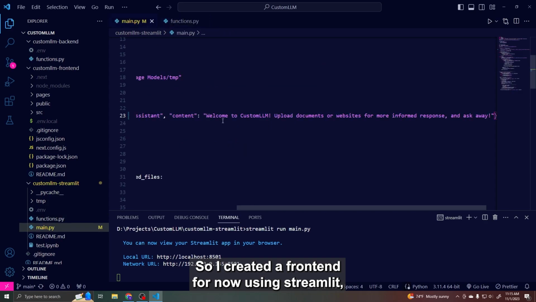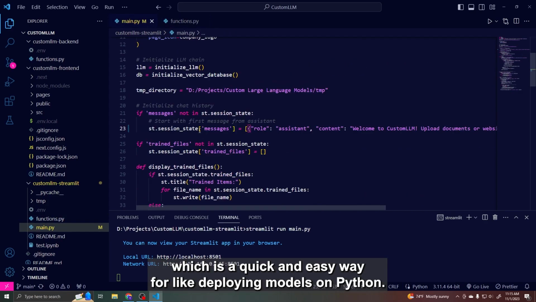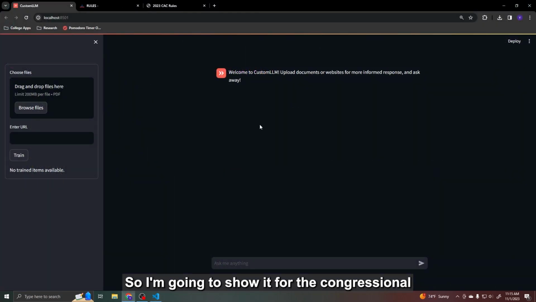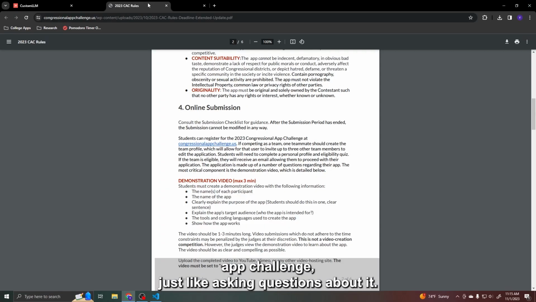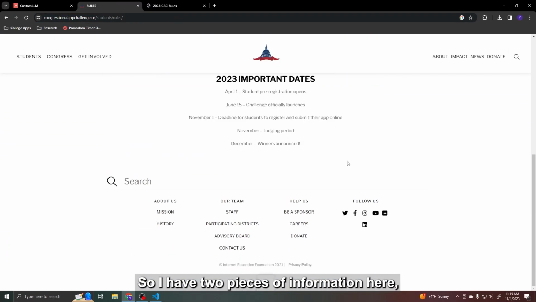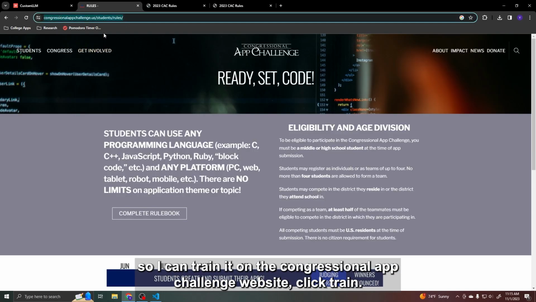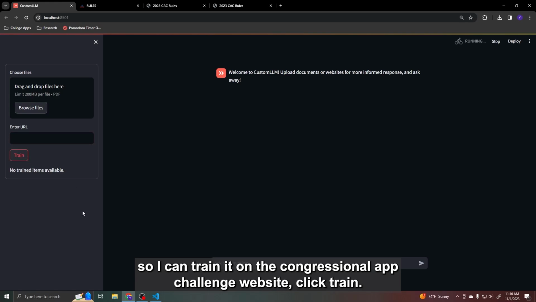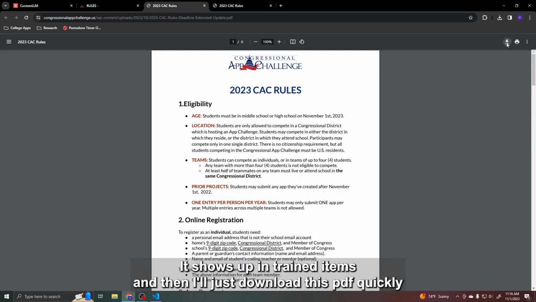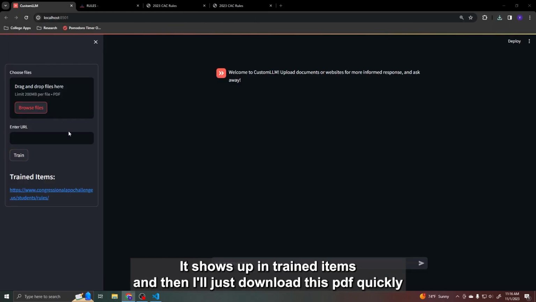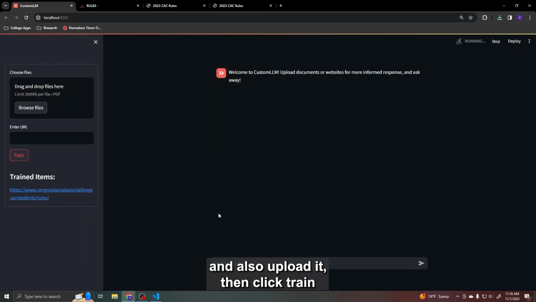I created a front end for now using Streamlit, which is just a quick and easy way of deploying models in Python. I'm just going to show it for the Congressional App Challenge, asking questions about it. I have two pieces of information here, both the website of all the rules and also the complete rulebook. I can train it on the Congressional App Challenge website, click train, and it shows up in train items. Then I'll just download this PDF quickly. It's already downloaded. I'll also upload it, and then click train.